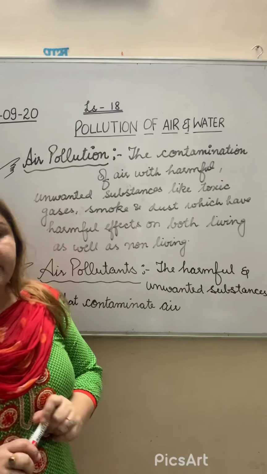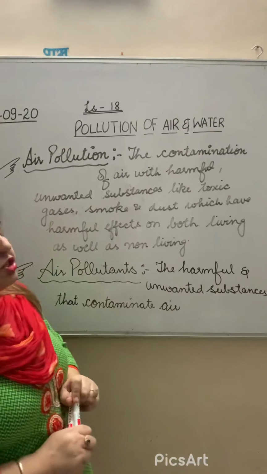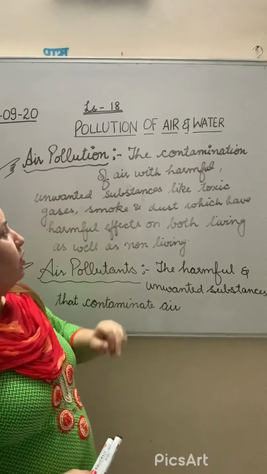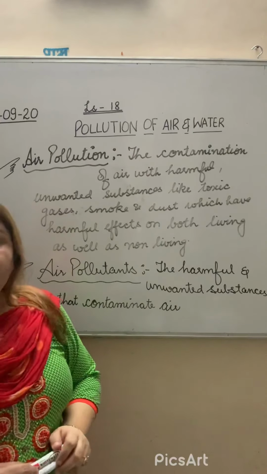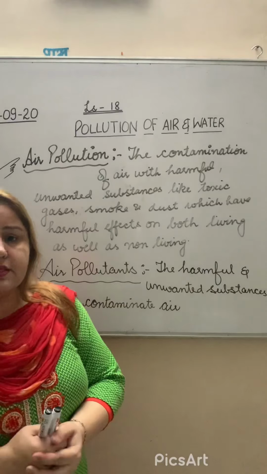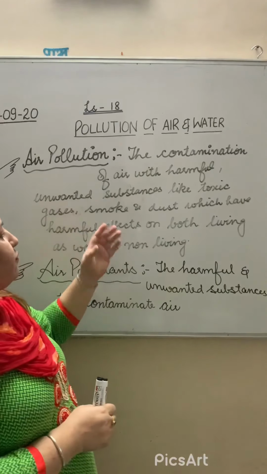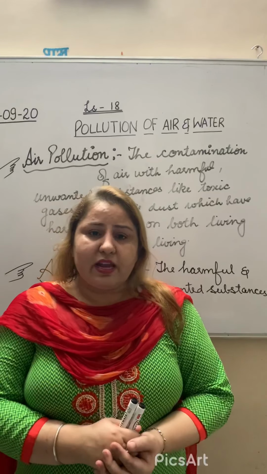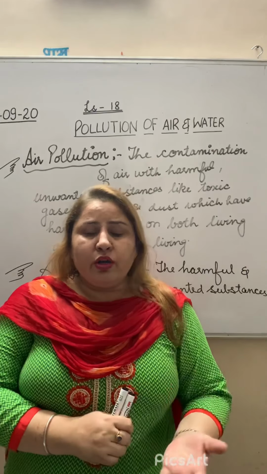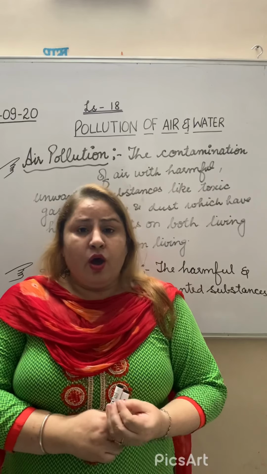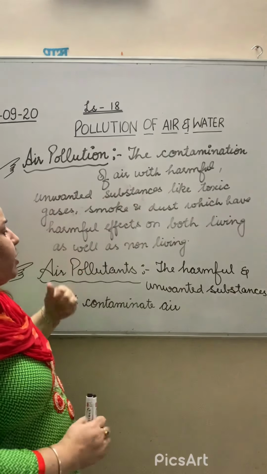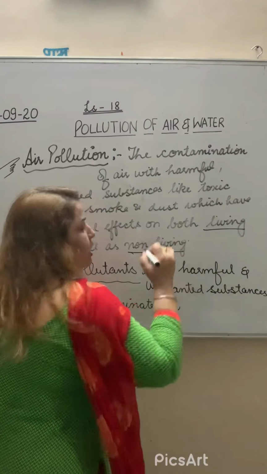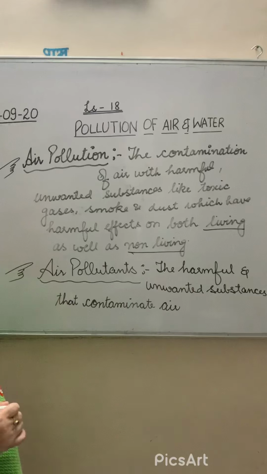What do you mean by air pollution? What is the definition of air pollution? It is the contamination of air with harmful substances like toxic gases, dust and smoke. When these are floating in the air and they affect the life of both living as well as non-living objects, then it is called air pollution. Right?